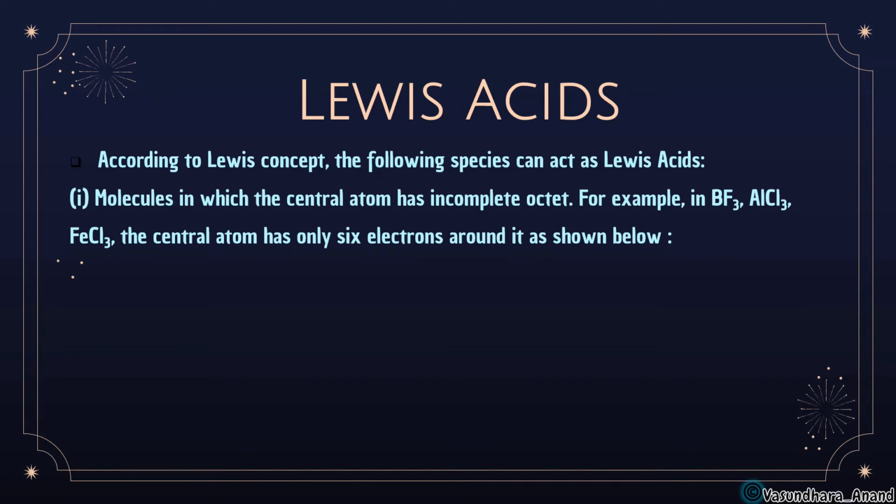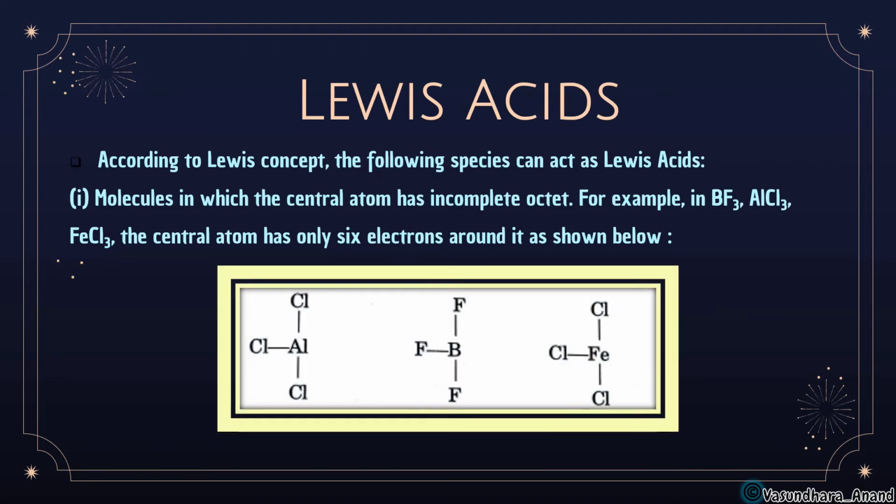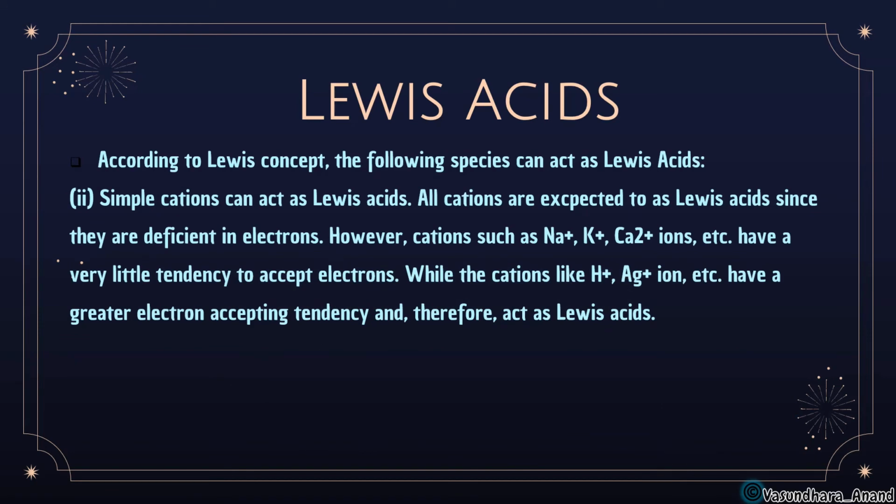Molecules in which the central atom has an incomplete octet, meaning electron deficient. Example BF3, AlCl3, FeCl3, BeH2, BCl3. The central atom has only 6 electrons around it as shown below. So then it will be considered as Lewis acid. You can see that example. Another way we can say is that simple cations which have positive charge can act as Lewis acid.